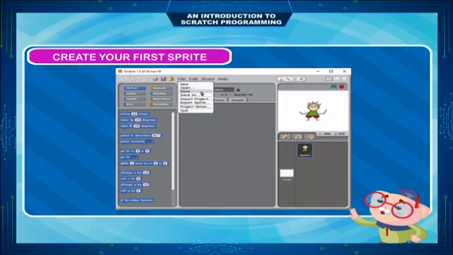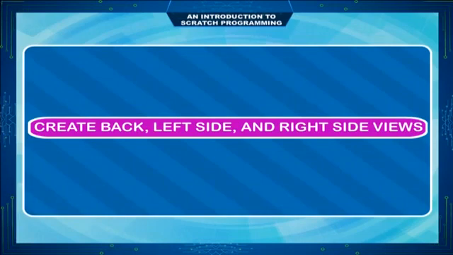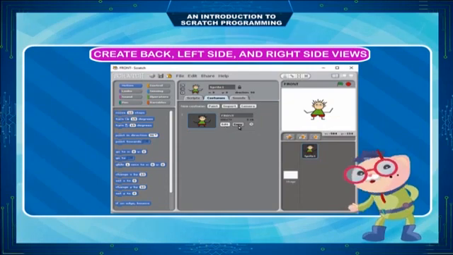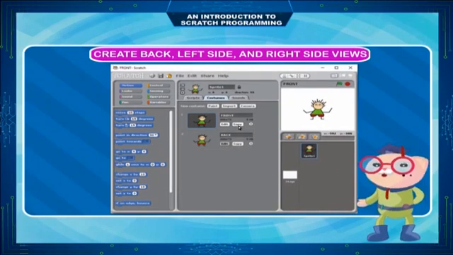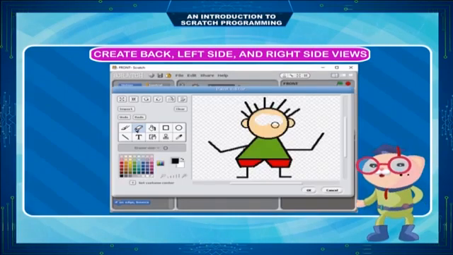Once you are happy with your own virtual me, click OK to save. Rename the costume to Front. This is the front view. Create back, left side and right side views. To create back view, make a copy of costume front. Click Copy button next to costume front. Use Erase tool to erase eyes and mouth.